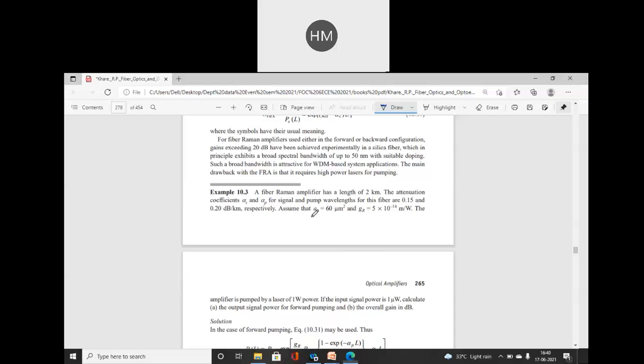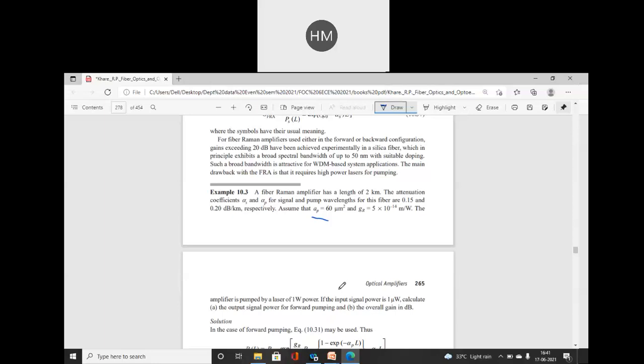Assume that Ap, the area of the pump beam, is 60 micrometer square and GR is 5 into 10 to the power minus 14 meter per watt. The amplifier is pumped by a laser of 1 watt power.